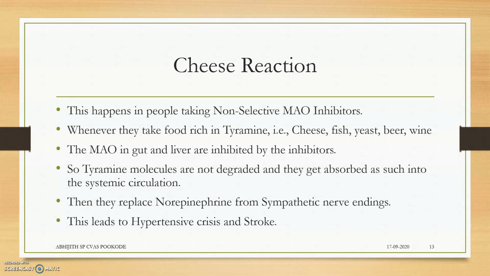Then they move and replace norepinephrine from the sympathetic nerve endings. They get substituted instead of norepinephrine, and this can lead to hypertensive crisis, as tyramine has more hypertensive action than norepinephrine, and this can even lead to stroke and death. This is the cheese reaction.